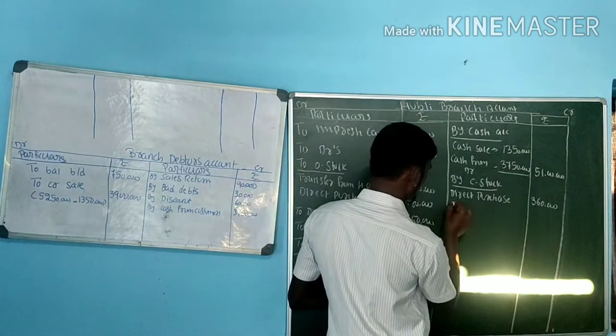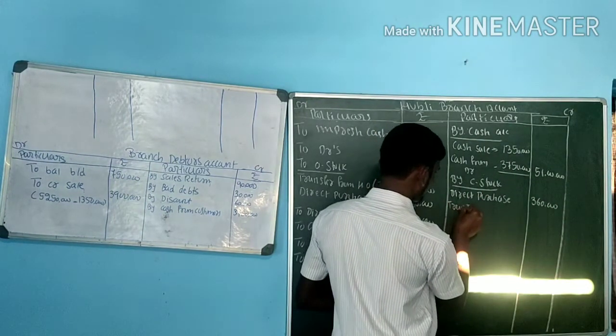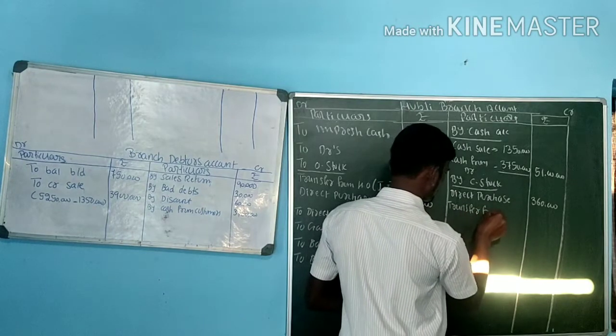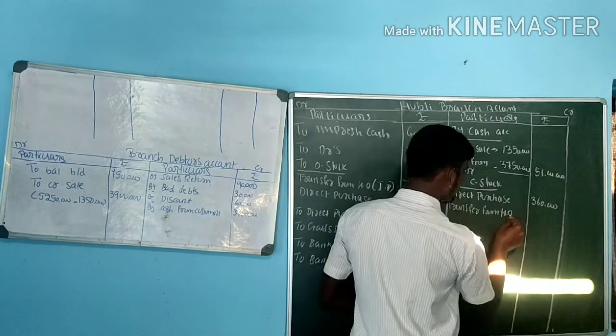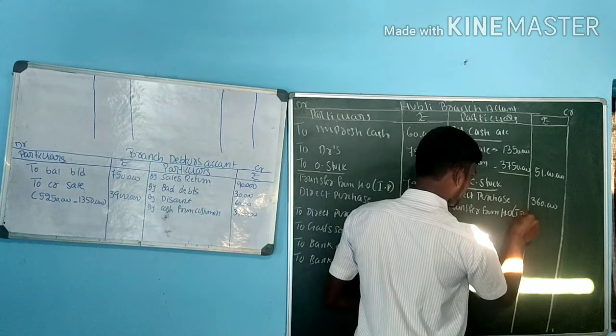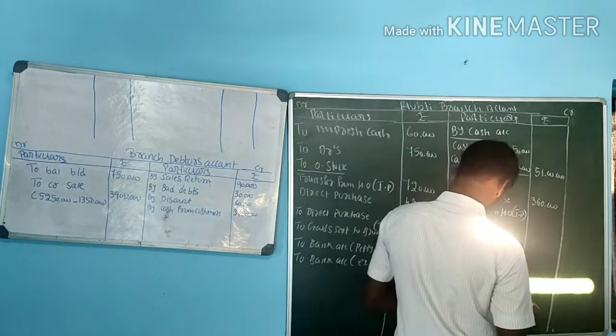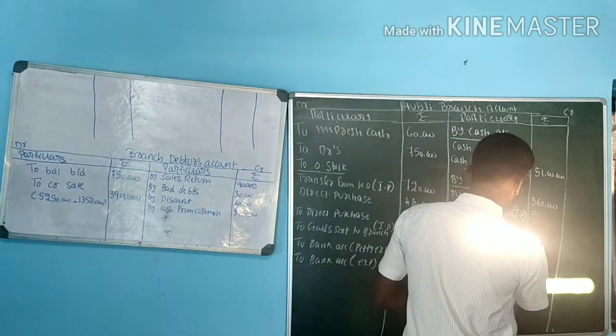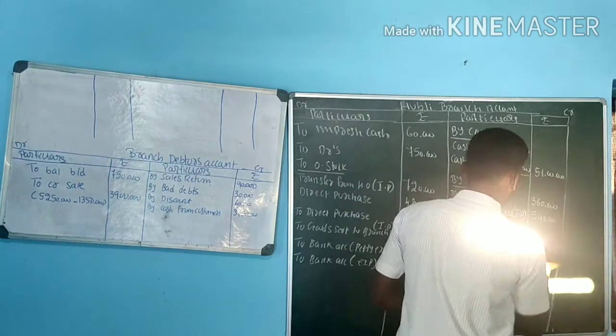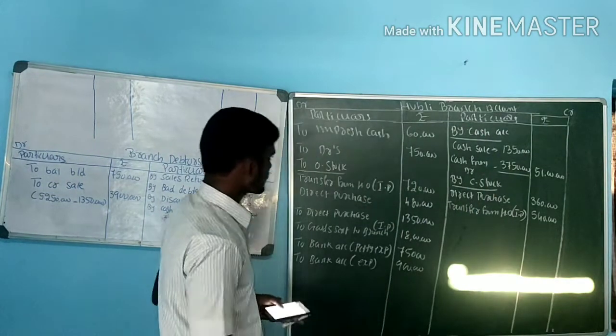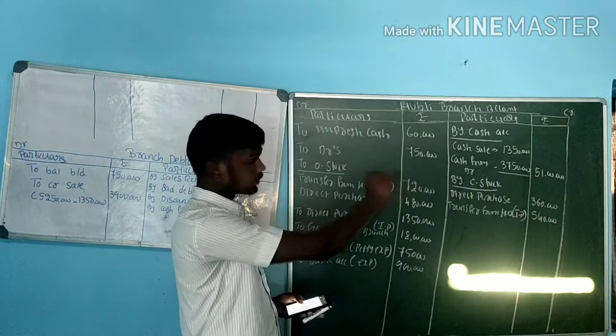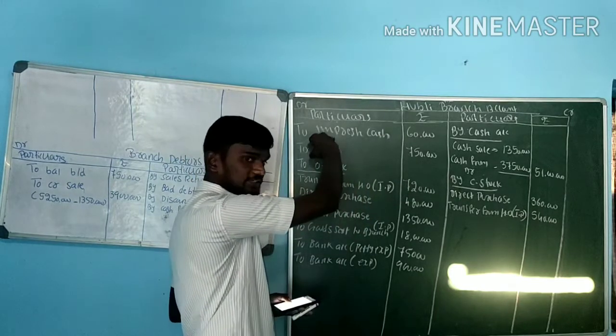Next one, transfer from head office. This is at invoice price, that is 5,40,000. Opening stock, closing stock, opening imprest cash.